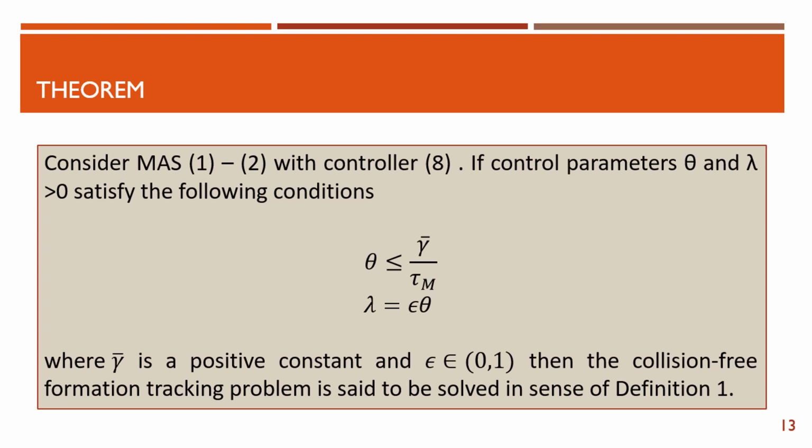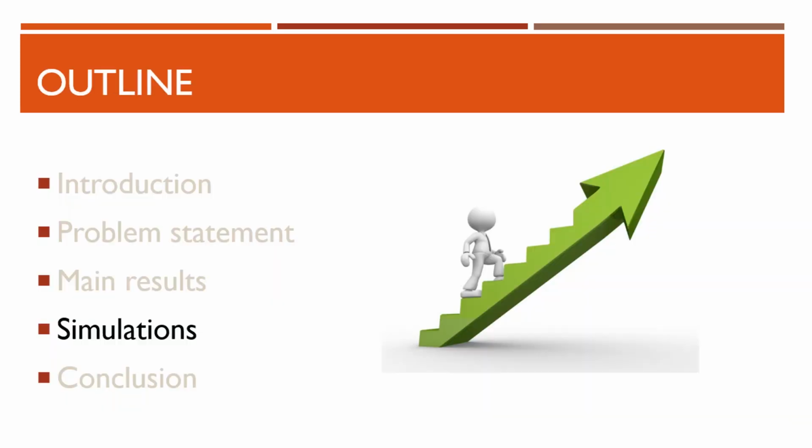We can see that theta is inversely proportional to the maximum sampling period tau m. So if the maximum sampling period is high, we need to choose theta relatively low, and lambda should be smaller than theta because our controller dynamics should be slower than the observer dynamics.